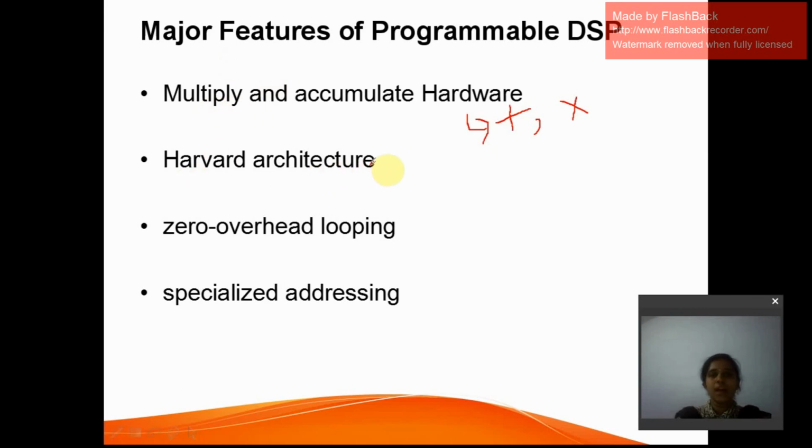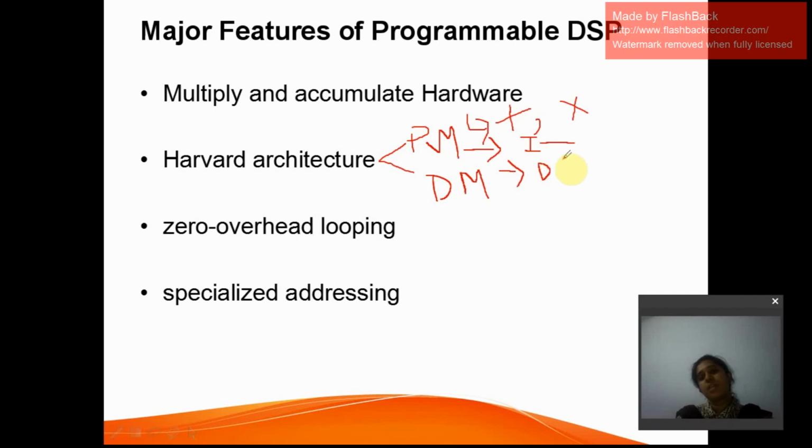And what is Harvard architecture? Harvard architecture consists of two memories, programming memory and data memory. Programming memory consists of instructions, and data memory consists of data, and both will be simultaneously fed to the processor core. What does this processor core do?